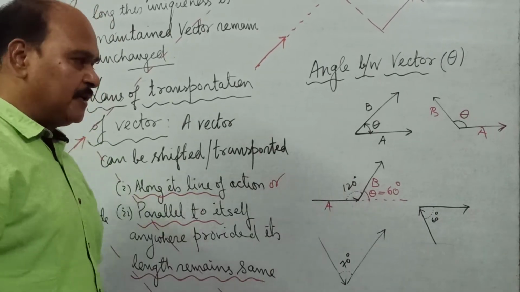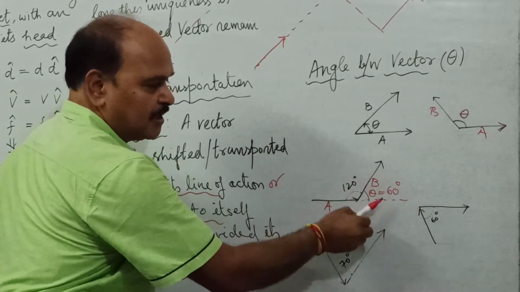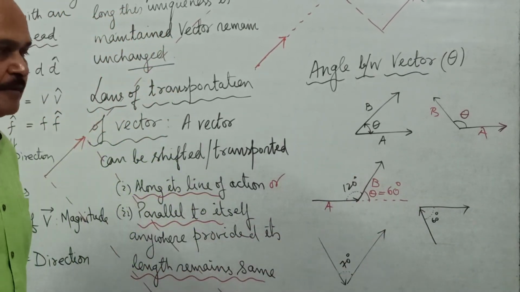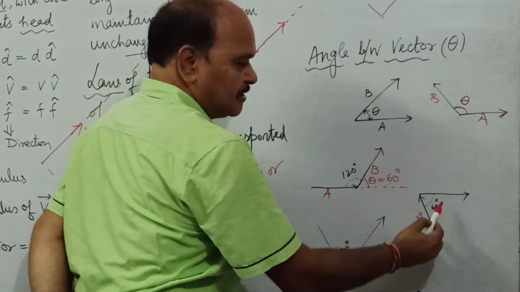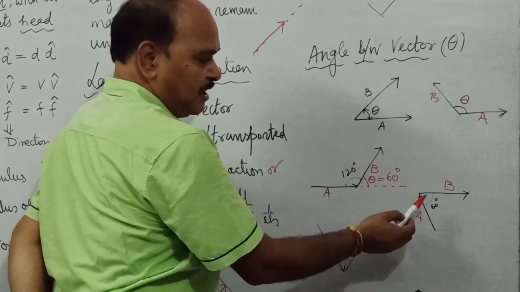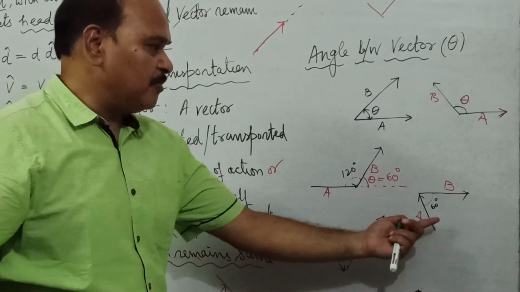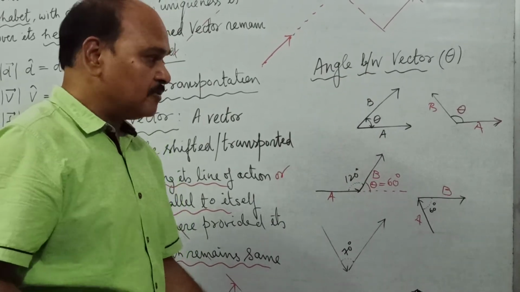Or you can shift vector. You can shift this A vector forward here, and then you can see the angle between the directions. Like here, these are two vectors. This is vector say A, this is vector B. What is angle between these two vectors? A layman would say, yeah, 60 degrees is the angle between two vectors. But that's not the case.